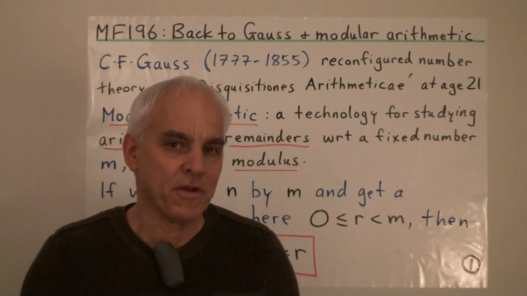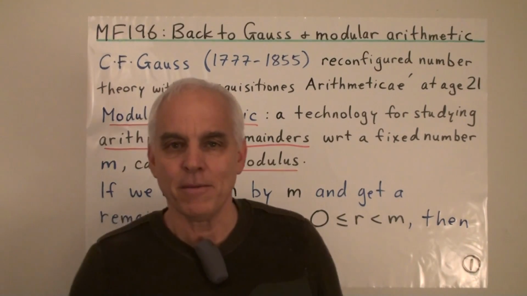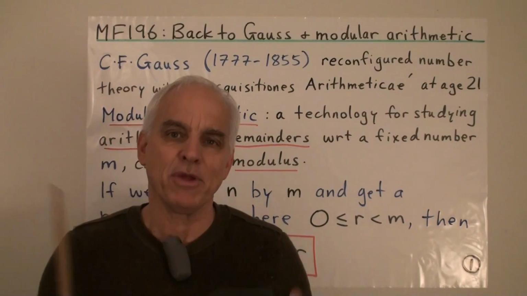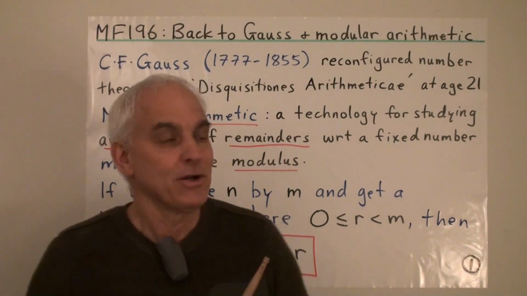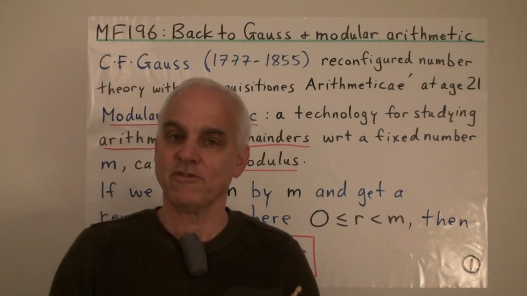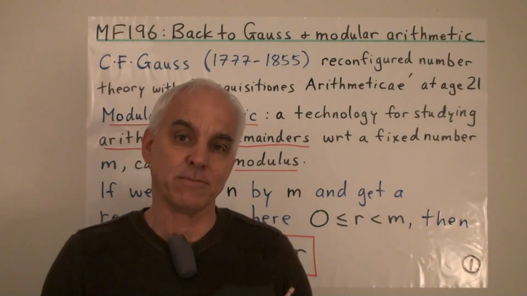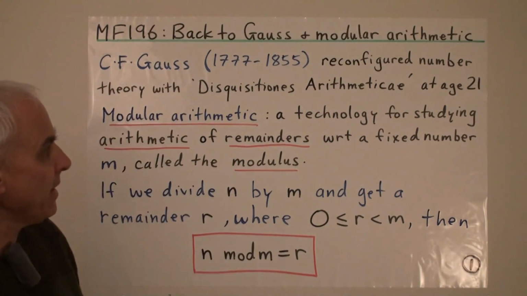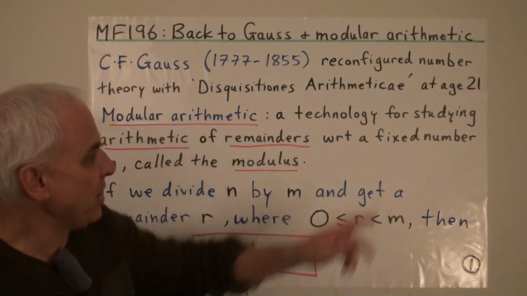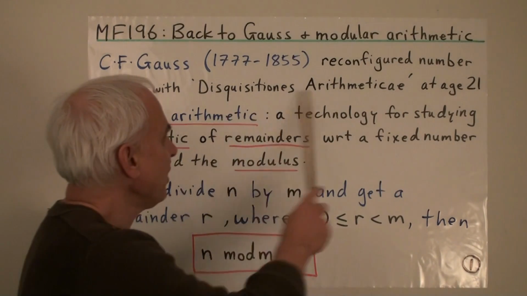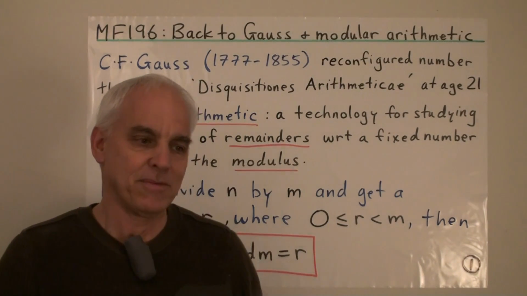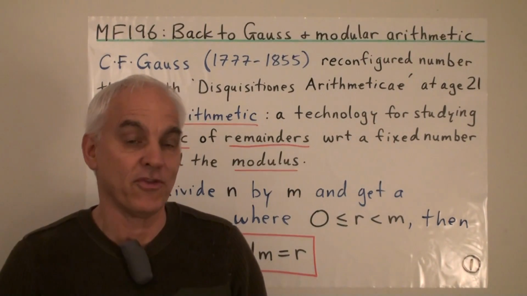Today we're going to have a look at one of the many remarkable contributions made to number theory by the great Carl Friedrich Gauss, a champion of mathematics who lived from 1777 to 1855, sometimes called the Prince of Mathematics, and certainly one of the greatest mathematicians of modern times. He almost single-handedly reconfigured number theory at the tender age of 21 with his monumental book called Disquisitiones Arithmeticae, which gave all kinds of new directions for the subject.